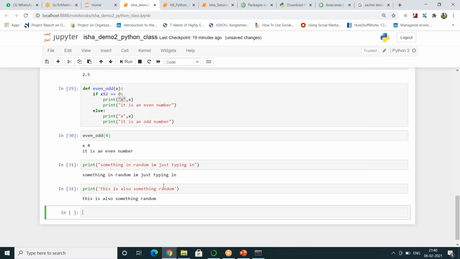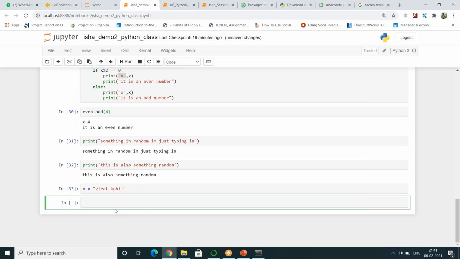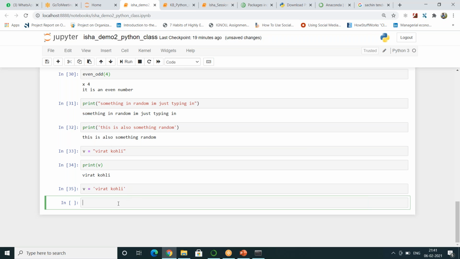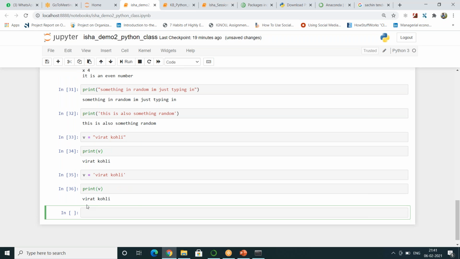Now one very good point: sometime back I told you, you can define a string using double quotes. Now you can ask me a question, can I define a string using single quotes? Yes, you can do that. Suppose we are taking a variable called v and I am assigning a string called Virat Kohli into it. I wrote it in double quotes, I am running it now. If I print v, yes, I got it. Now suppose the same variable v I am overwriting with Virat Kohli in single quotes. If I execute, it will not throw me any error. If I print v, same thing, Virat Kohli.